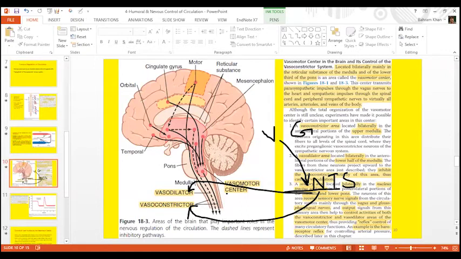But you have to remember the role of the nucleus tractus solitarius, which is located bilaterally on either side of the medulla and pons, and the inputs are the vagus nerve and the glossopharyngeal nerve, and the outputs are either to the vasodilating area or to the vasoconstrictor area, and the output depends on the need, whether we are required to increase the arterial pressure or decrease the arterial pressure.